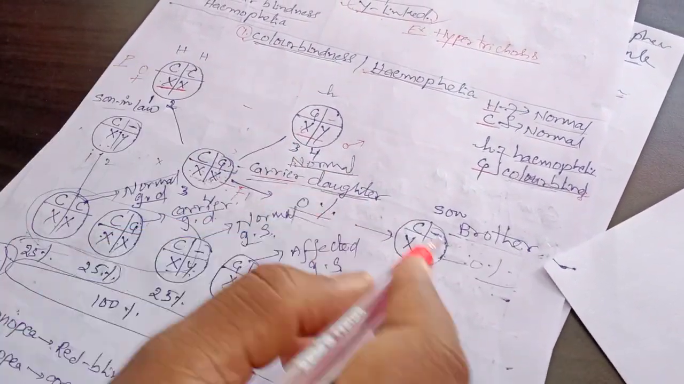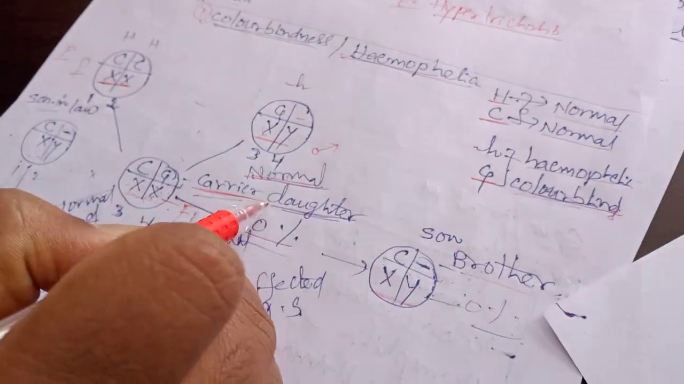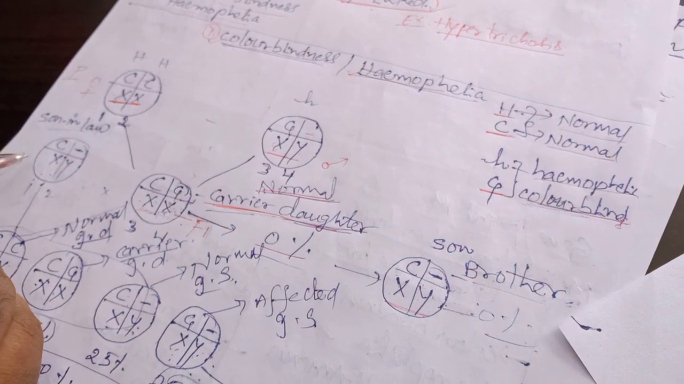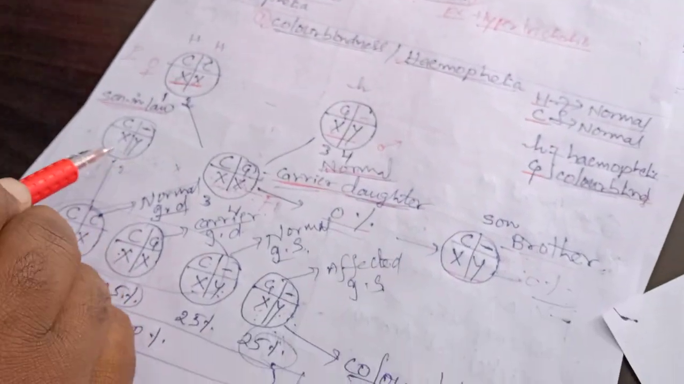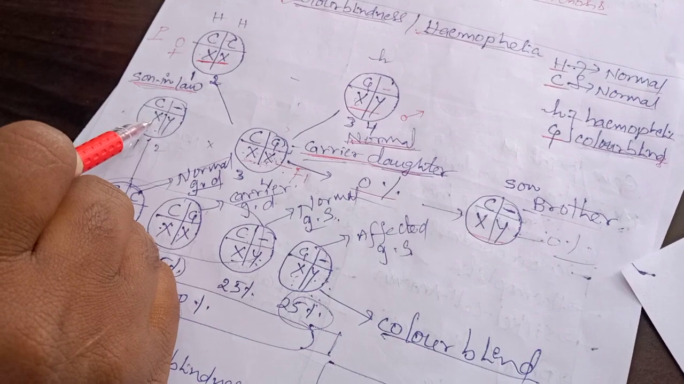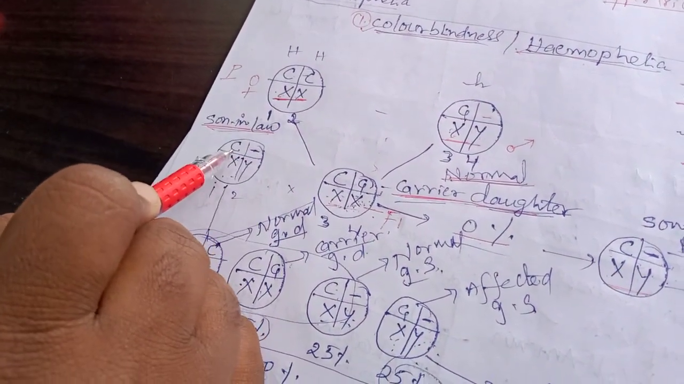Next, when she is a normal carrier daughter, if she marries another boy, that relation is son-in-law. Not this person, it's a son-in-law. So see here, the normal son-in-law is XY with capital C only; nothing I have written here, a normal person.